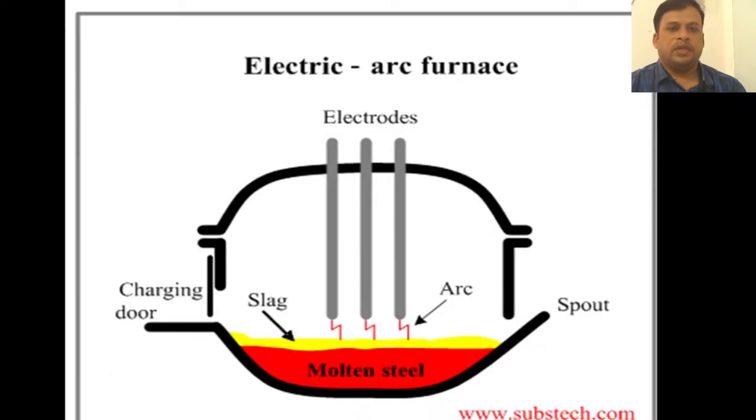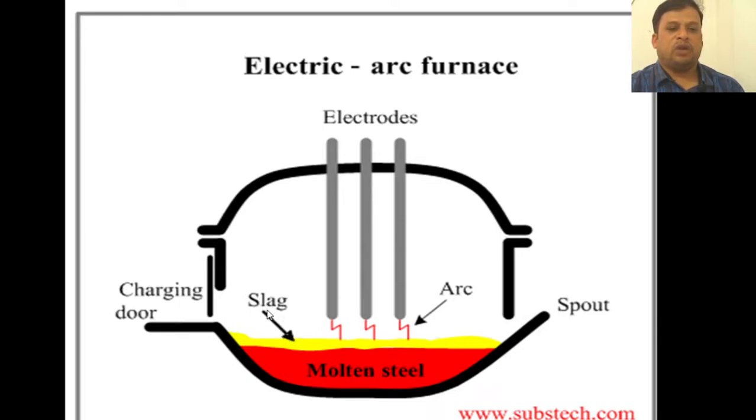So now we will see what an electric arc furnace is. As we have discussed, dielectric heating and the electric arc furnace are today's topics. So you can see that a furnace is nothing but a body or an enclosure. You can see that it has molten steel here, and the slag is there.